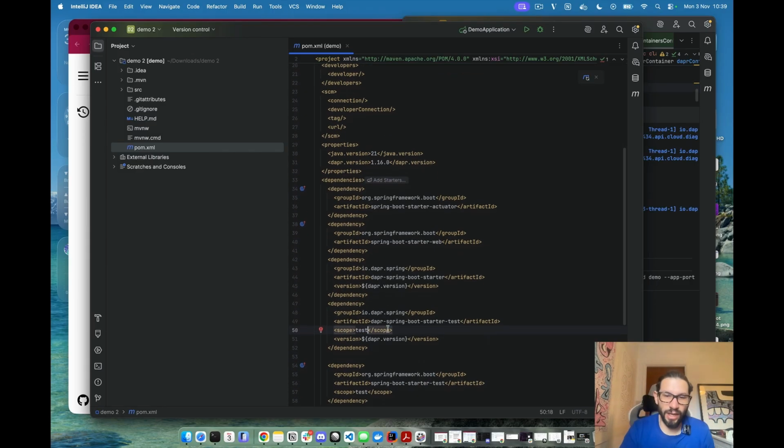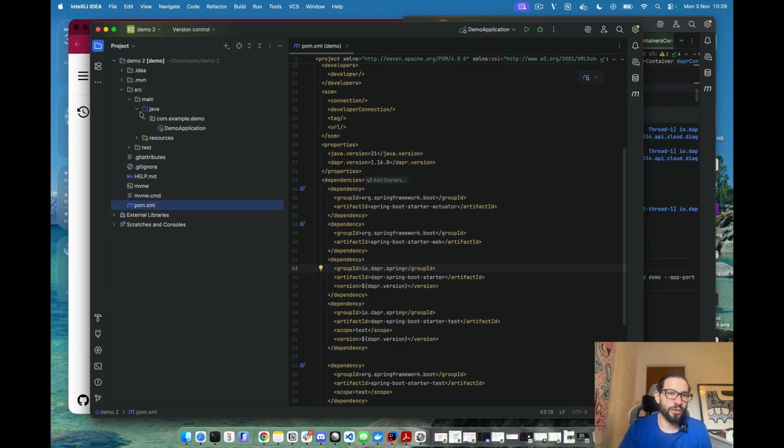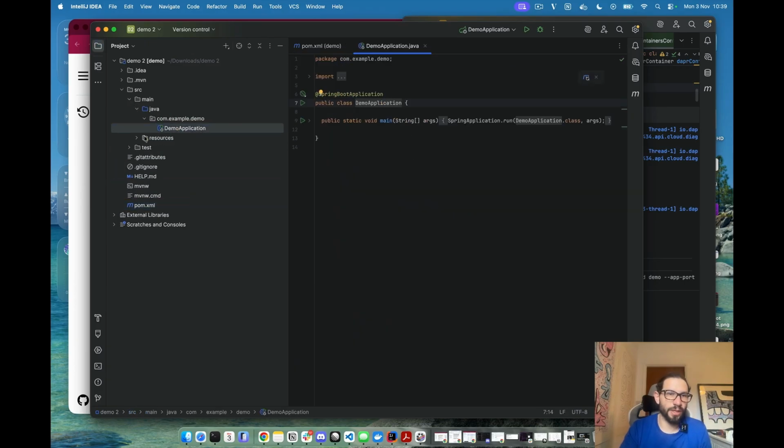So the idea here is that we now have a test dependency that brings all the Testcontainers integration for bootstrapping the application locally without the need of the cluster, and then the dependencies for all the autowiring. So we have here a demo application. This is a normal Spring Boot application.